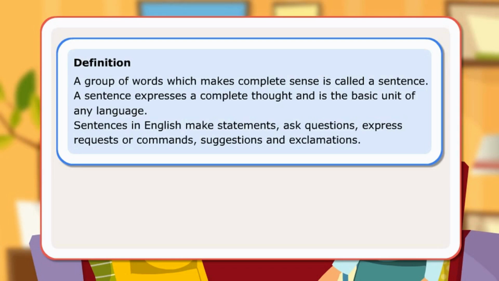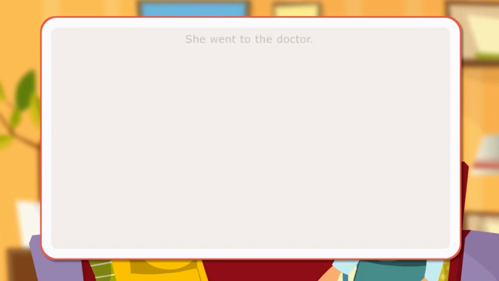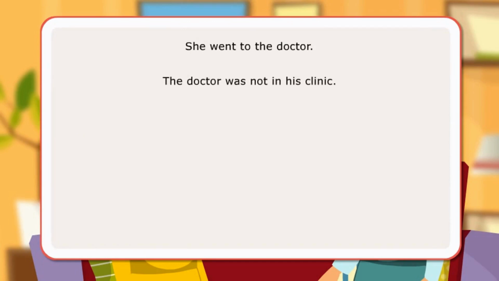Let us look at some rules of sentence formation in English. The first letter of any new sentence is always capital. She went to the doctor. The doctor was not in his clinic. There is always a punctuation mark at the end of a sentence. I'm going to school. A sentence has at least a subject and a verb.